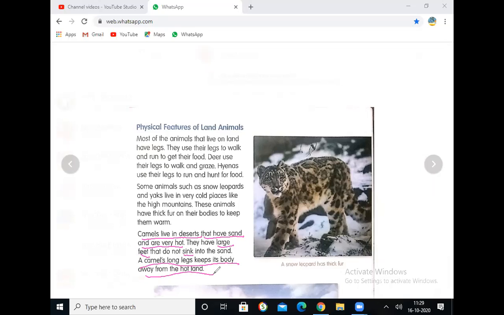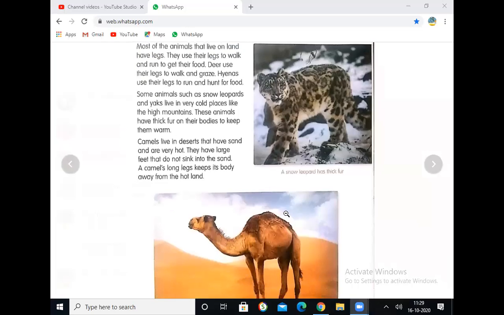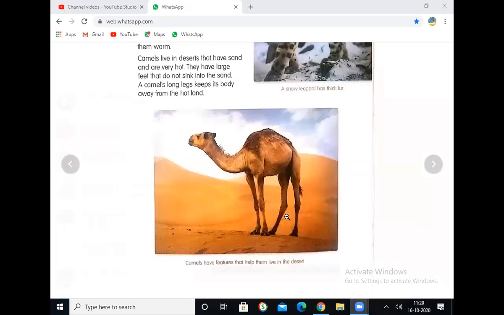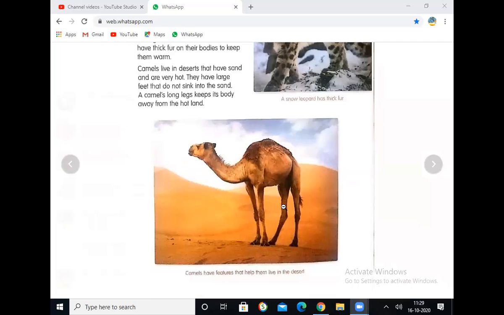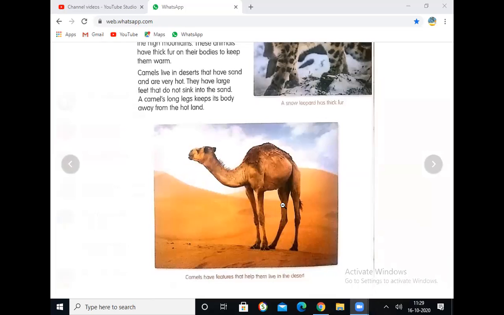Right. Now we have seen what's there. Now you can see the camel here. Yes, camel has the features that help it to live in desert. Camel is having long legs, and you can see the feet here. Feet are also very strong, which helps it to walk on the hot deserts. Yes, this is about the camel as well as snow leopard.